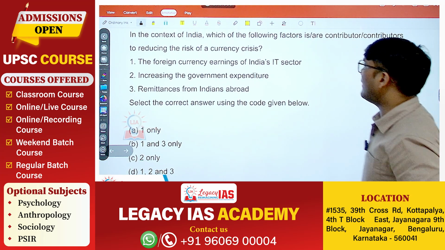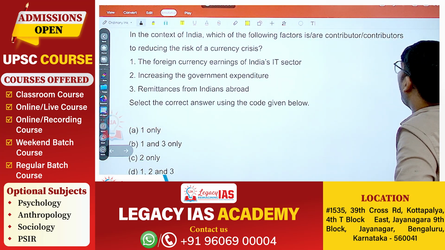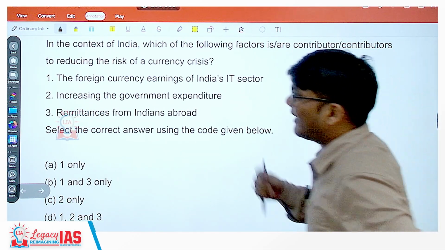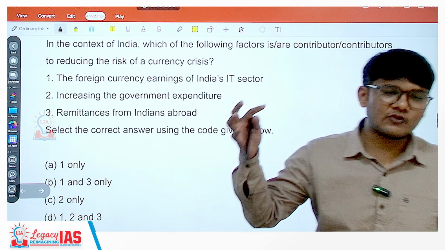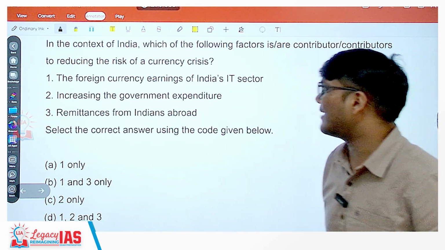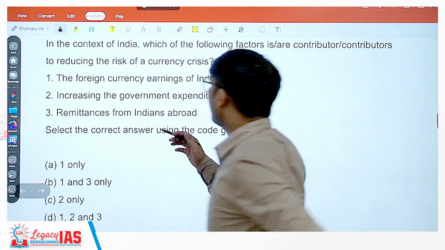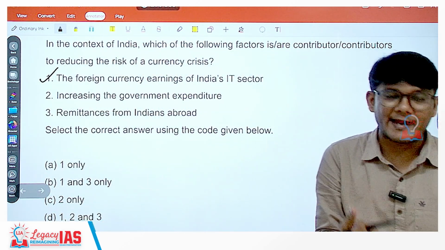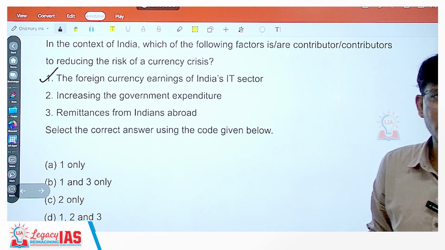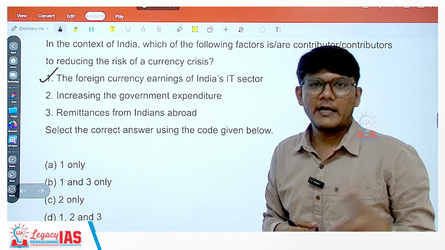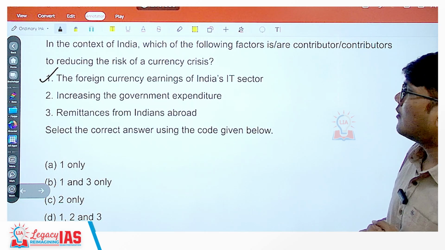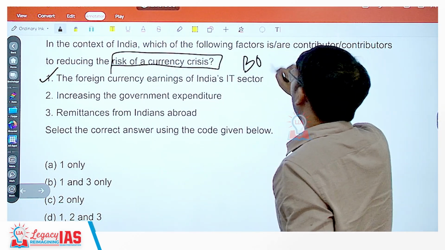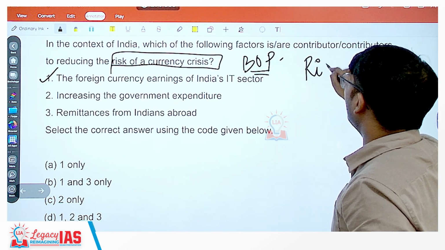In the context of India, which of the following factors are contributors to reducing the risk of a currency crisis? What factors can reduce the risk of a currency crisis is what they are asking. Number one, the foreign currency earnings of India's IT sector. Yes, it can reduce the currency crisis. Why? Because when the IT sector earns foreign revenue, foreign currency, it will reduce the risk. Note it is not saying balance of payments, it is saying risk. Now these are two different things.